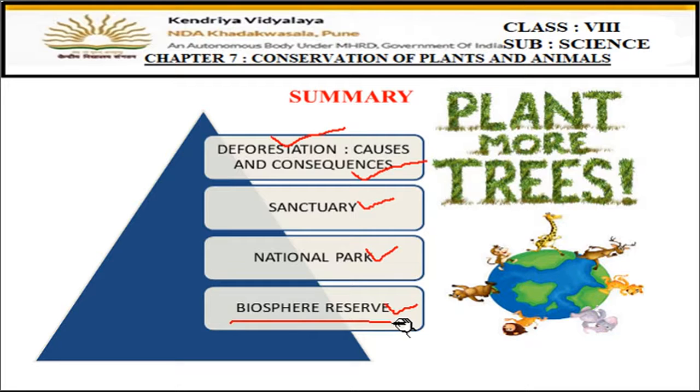Biodiversity means everything: variety of plants, variety of animals, tribal people, whoever is present in that area, that will be conserved and protected. So biosphere is the biggest concept. Sanctuaries protect the animals basically, national parks protect the animals as well as plant varieties. And in biosphere, all the types of wildlife plus tribal people are also preserved and conserved, right?